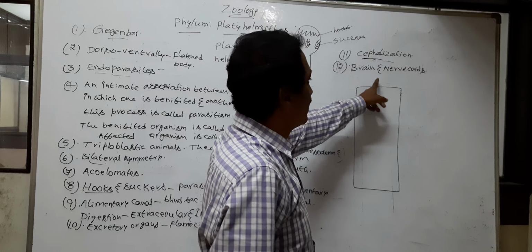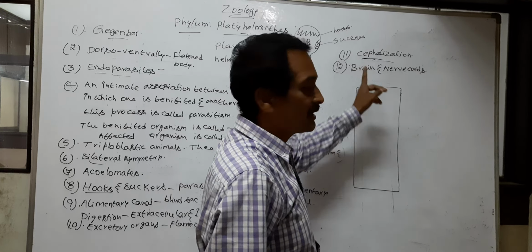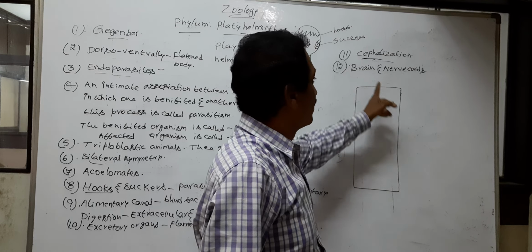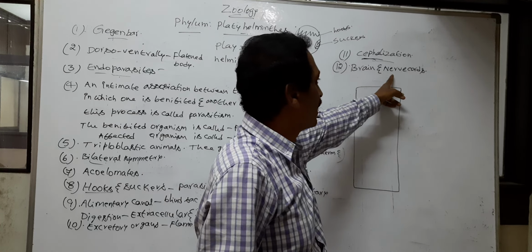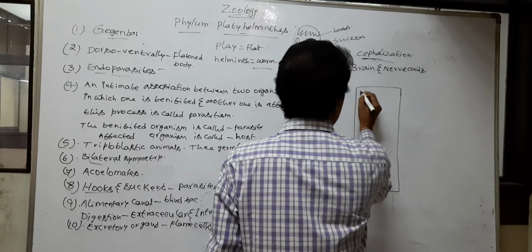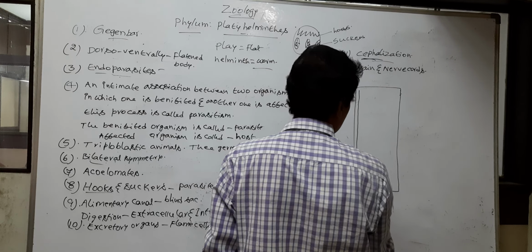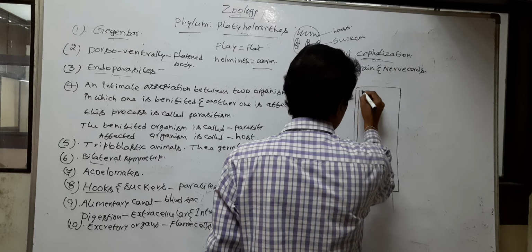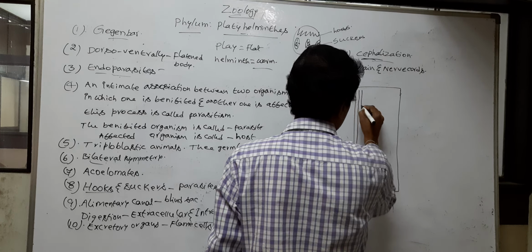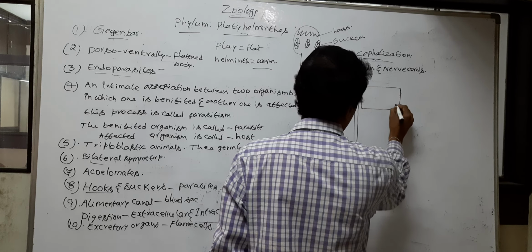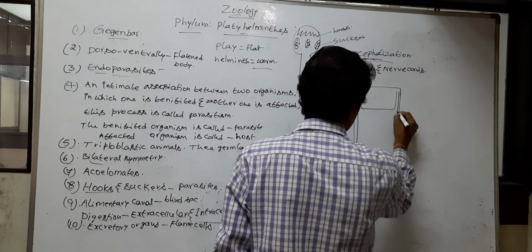The anterior end of the body possesses the brain. The nervous system also contains nerve cords. Two nerve cords are present in the bodies of Platyhelminthes.